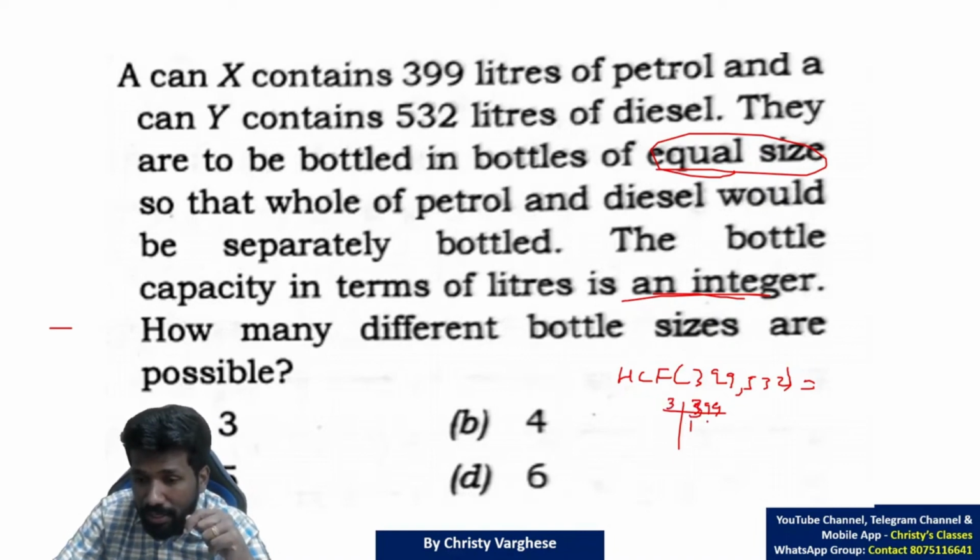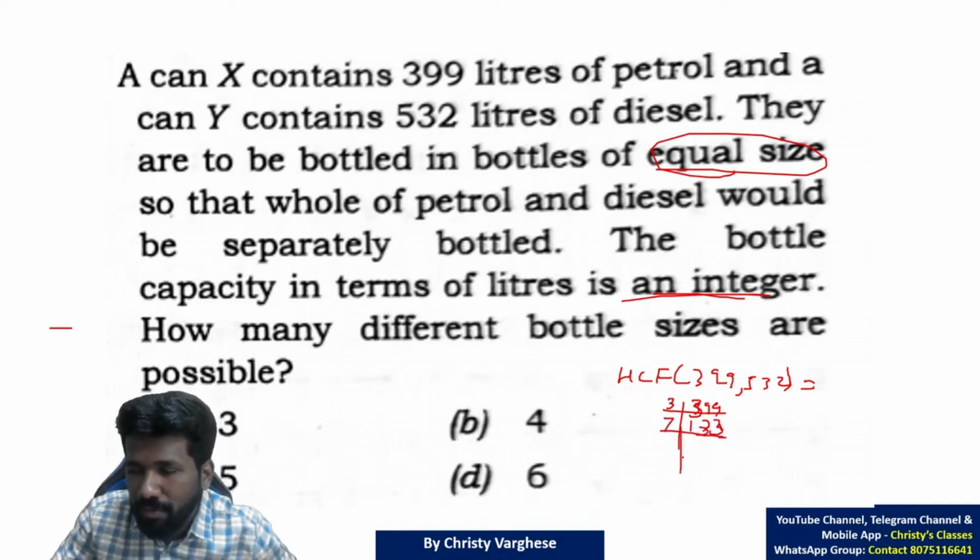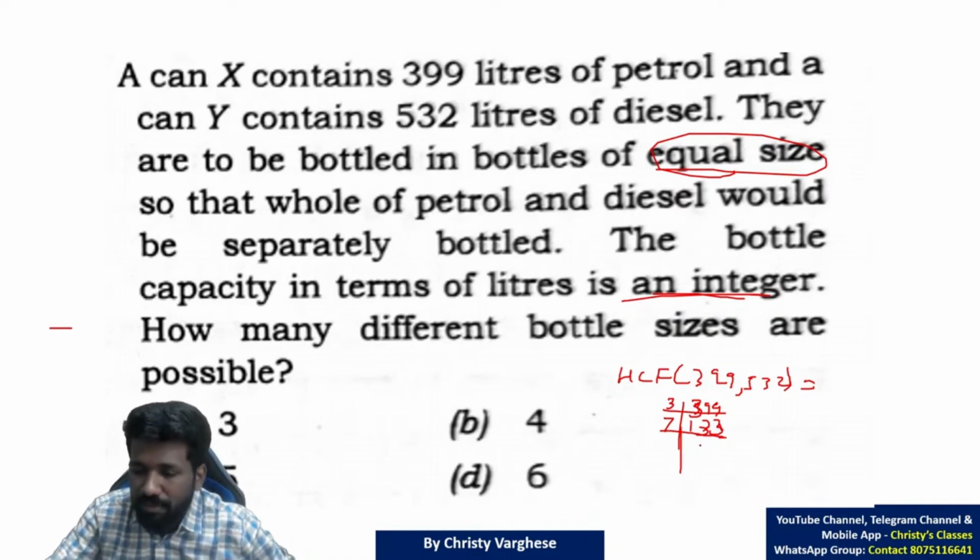That is, 133 will be. 133 is not divisible by 3. It is not divisible by 5. It is divisible by 7, because 140 is divisible by 7, so 133 is also. So 19. 19 is a prime number, so it cannot be prime factorized further.